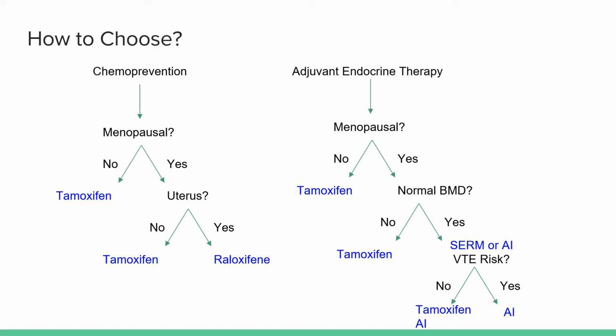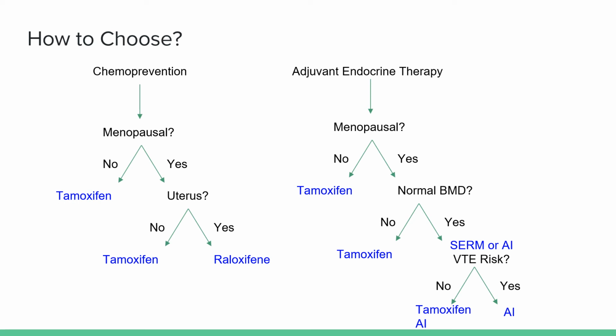For adjuvant endocrine therapy, similarly ask yourself, is the patient menopausal or not? If the patient is premenopausal, again, default would be to use tamoxifen. If the patient is menopausal, do they have a normal bone mineral density? Written here as BMD. If not, use tamoxifen, because remember, aromatase inhibitors are associated with a loss of bone mineral density. If they have a normal bone mineral density, you may use either a SERM or an aromatase inhibitor.